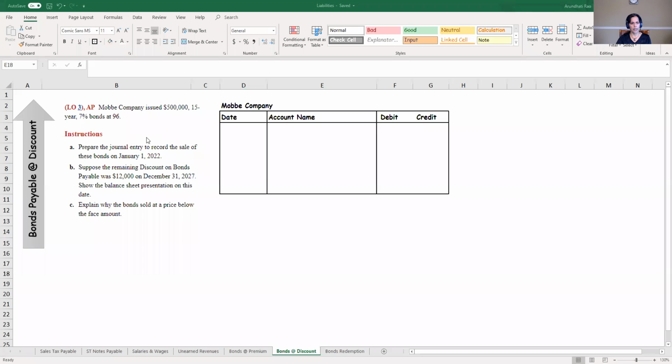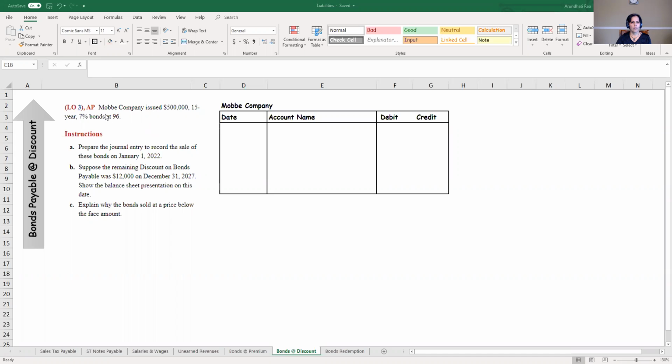Things could change subsequently, but at the time of issue my bonds were less desirable, as in financially they weren't as attractive, perhaps because my financial situation is not good right now, or the interest rate I'm offering is lower than what the market is currently offering, or some combination thereof. So let's take a look at a quick example and see how we do the journal entries and financial statement presentation.